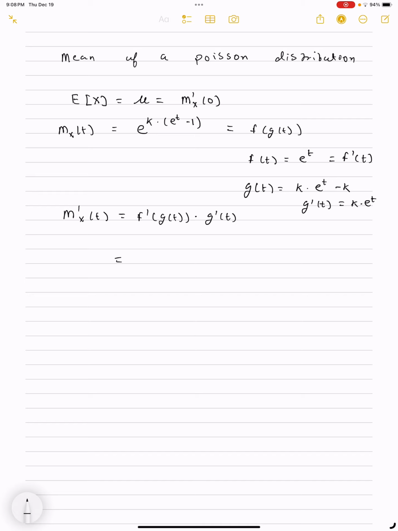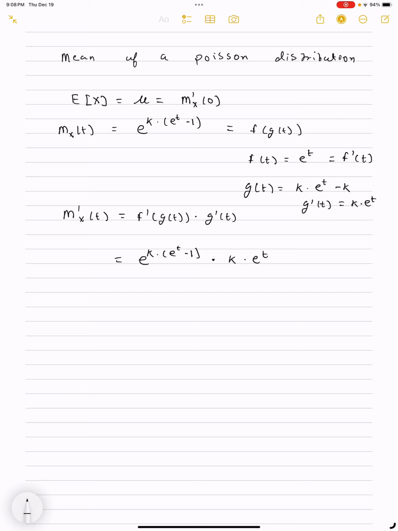So using this, we get that it's f prime, which is e to the t, composed with g of t. That's just the original function itself, e to the k times (e to the t minus 1), multiplied by k times e to the t.